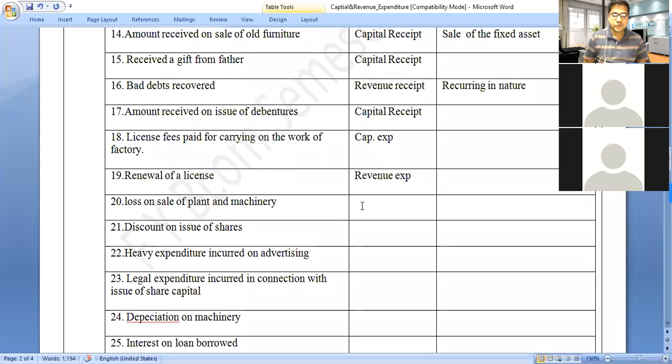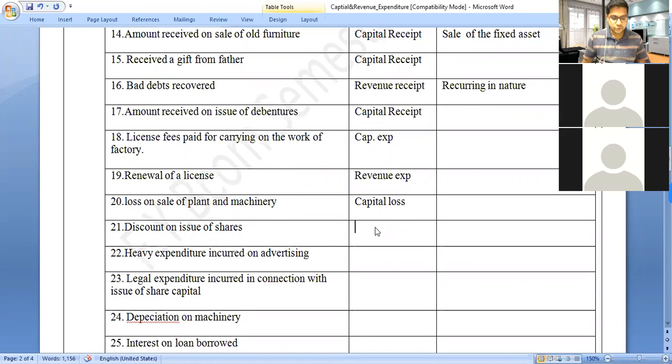Loss on sale of plant and machinery. Whenever the plant is sold, the company suffers loss. So it is considered as a capital loss. Now, capital loss is a loss on sale of a fixed asset. Whenever we sell the assets and any kind of loss occurs, it is considered as a capital loss.